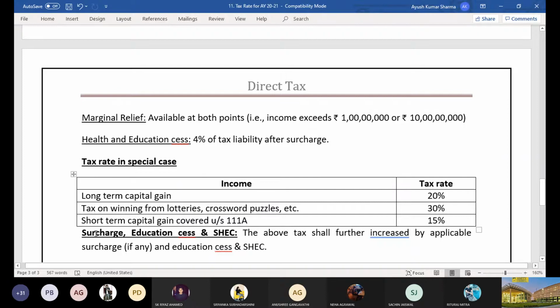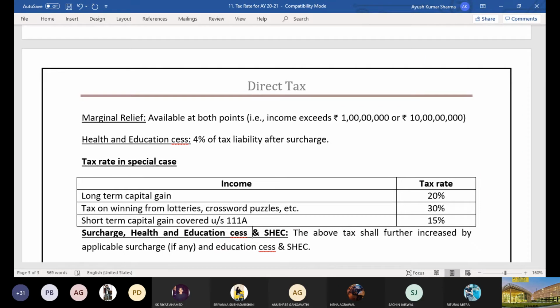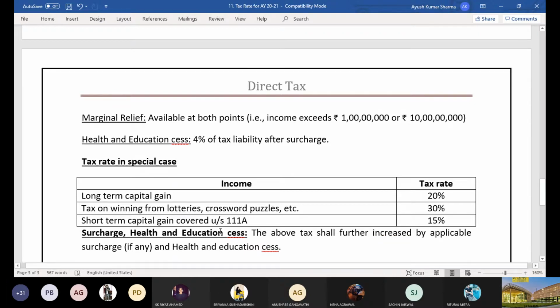Whereas if total income lies between 1 crore to 10 crore,